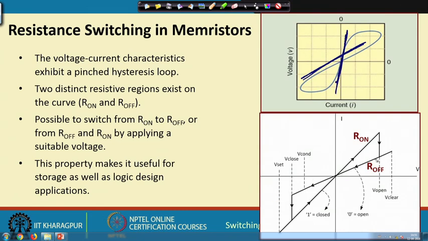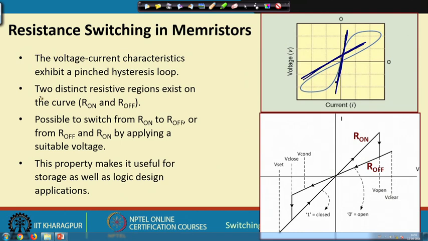So, this can be approximated by a curve like this, one with a low resistance. See, this is voltage and current. So, higher slope means low resistance. This is current here, voltage, the reverse, and this will be R off, high resistance, because the slope means current is smaller, resistance is higher.